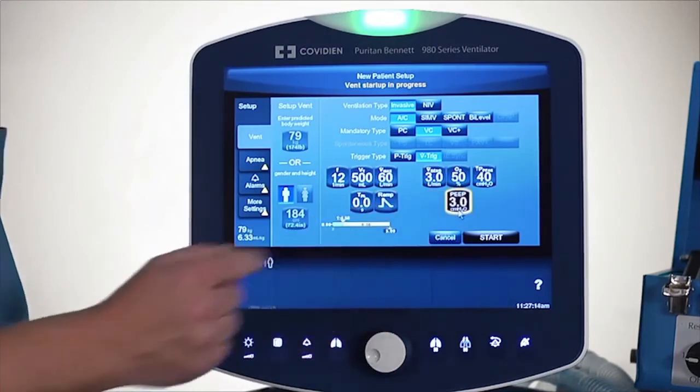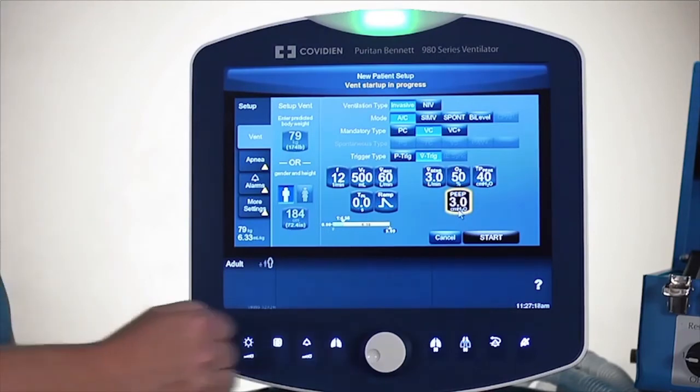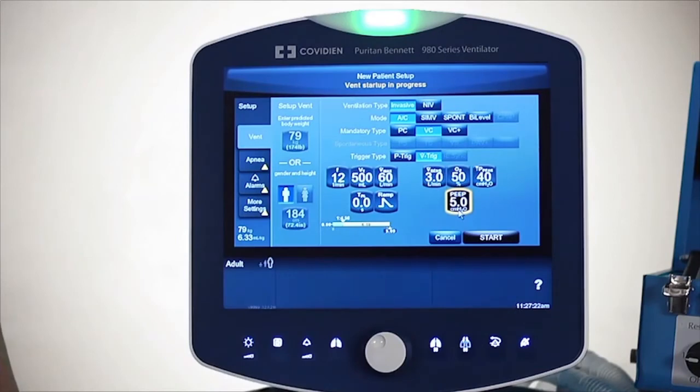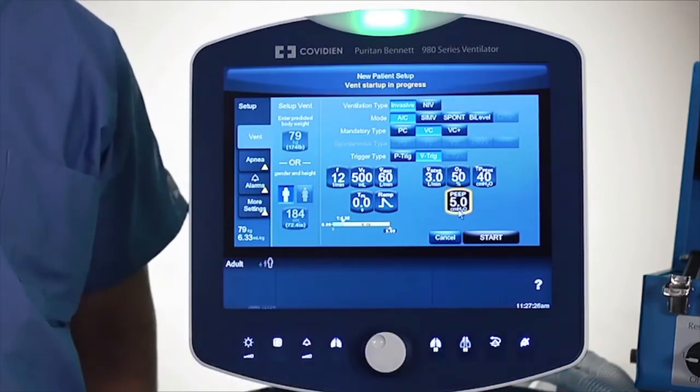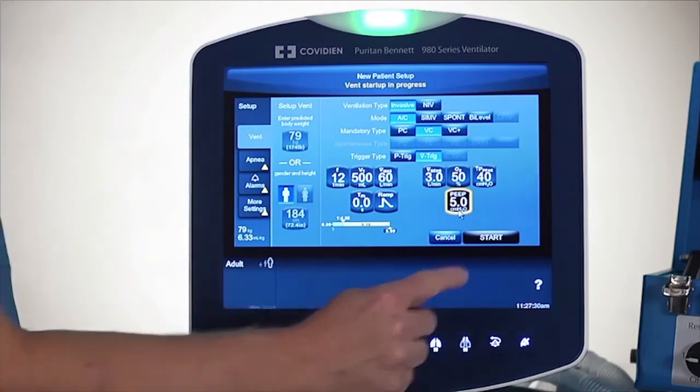And then finally, you have a PEEP setting, and so you decide how much PEEP you want to put in. For my situation, I'll just put in maybe 5 centimeters of PEEP. At this point, my next step is to press the start button. Once you're comfortable with all the settings that you've put in, just push the start button.